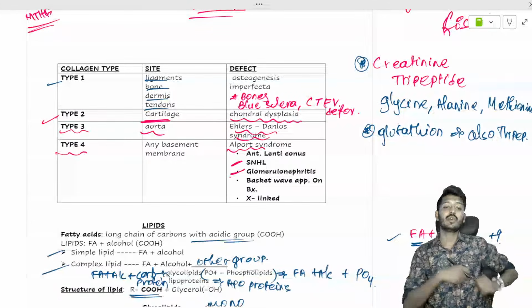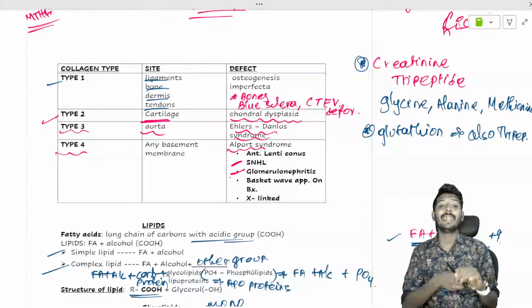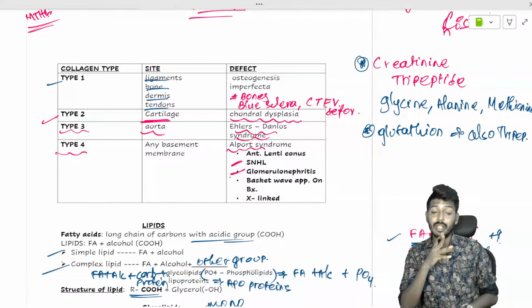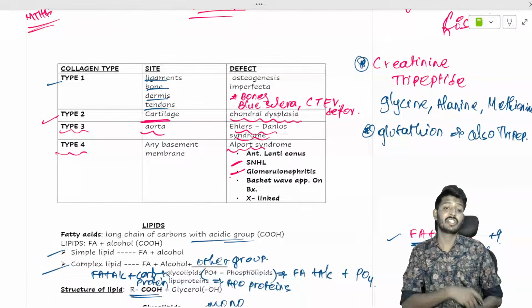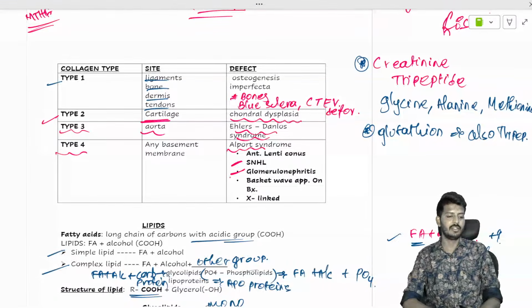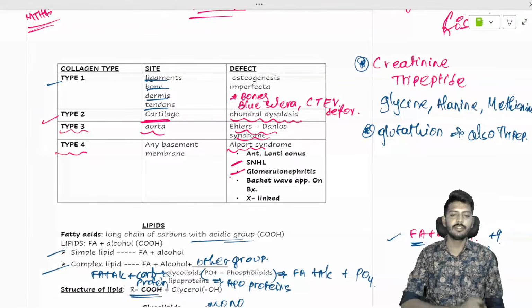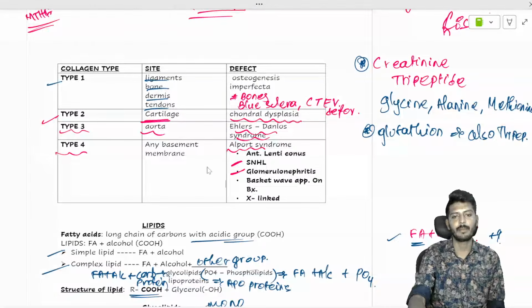These people can stretch their skin, they can bend their joints excessively, and they can also have aortic dissection. Aortic dissection is possible. So this is the discussion of all the important key concepts. Now let's move ahead.